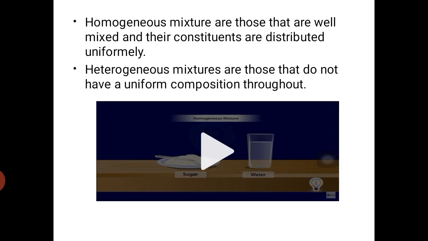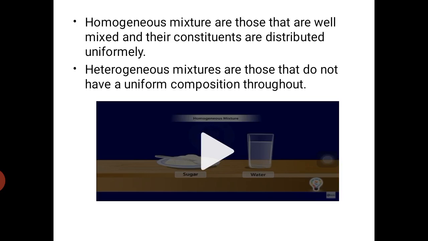So here, if we add sugar to water, the sugar is well mixed with the water and distributed uniformly. Or else we can define a homogeneous mixture like this: a mixture in which the particles of the substance present cannot be seen.